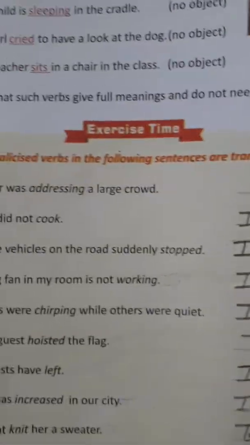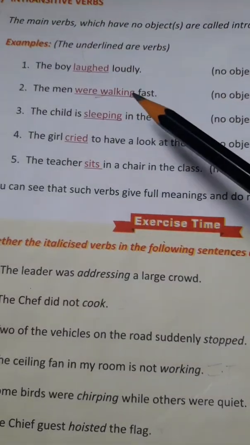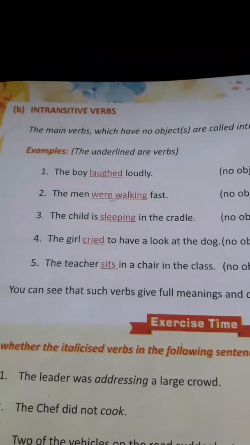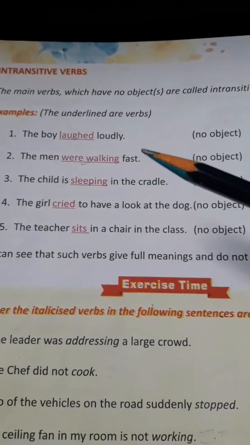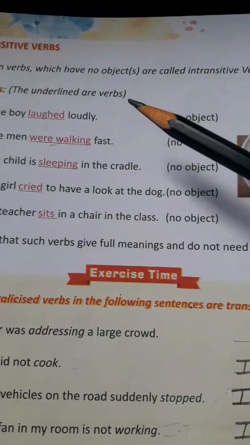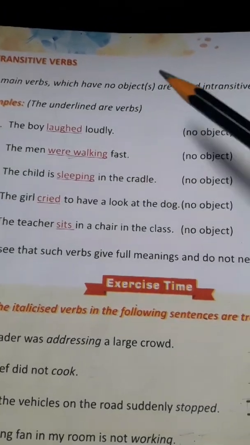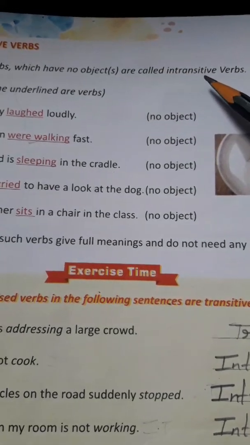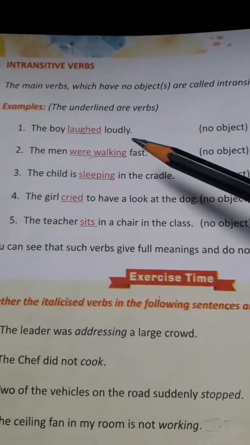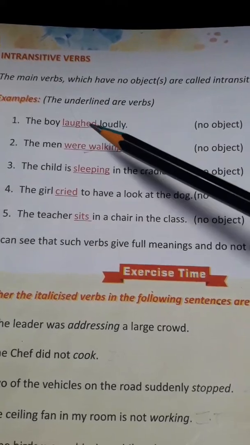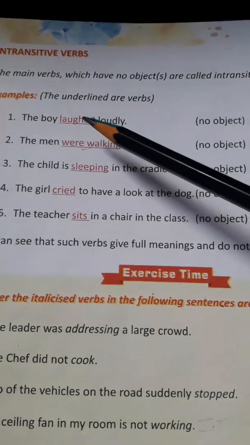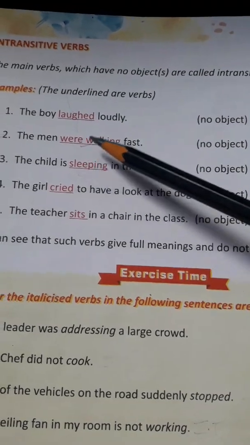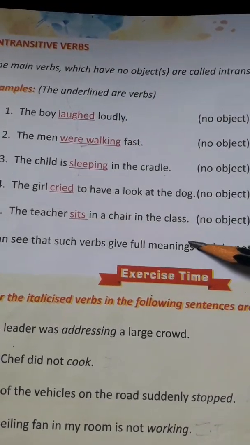Now come to the intransitive verb. Intransitive verbs are just the opposite of transitive verbs. Intransitive verbs are such verbs which have no objects. They don't need any object. They are complete in themselves, and such verbs are called intransitive verbs. For example, you can see here the underlined verbs. Some verbs are written in red. This is your verb, and these sentences do not contain any object.